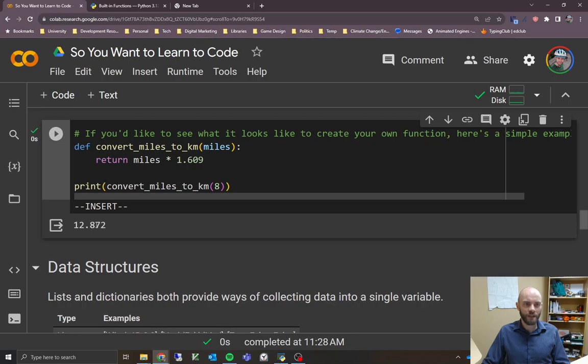So run it, it's going to use that updated version of convert miles to kilometers, right? So it's a good practice to get into whenever you're wanting to do something even more than once. Anytime you do something like 2 or 3 times, making it into a function can be a really good idea.